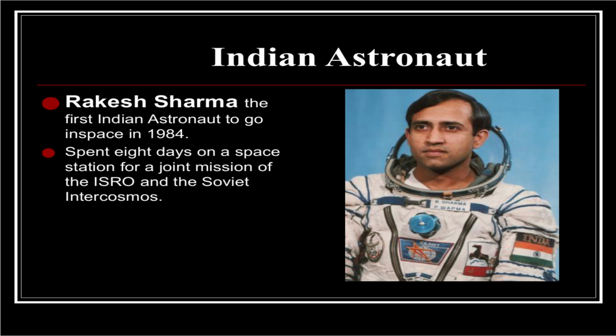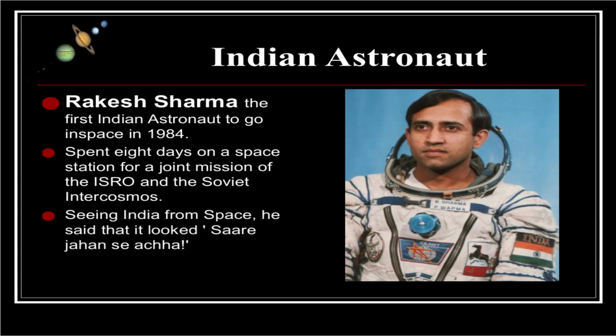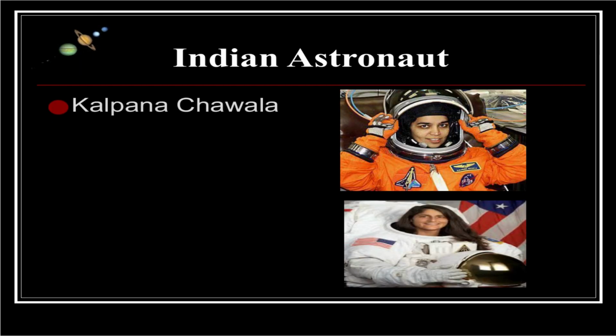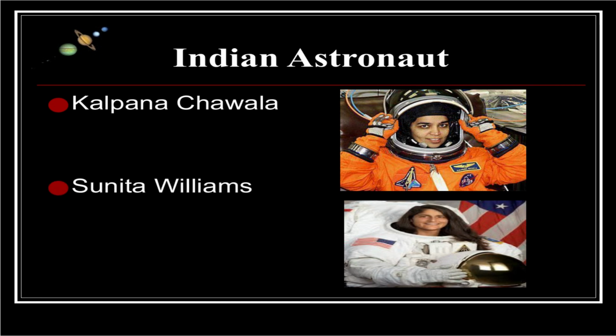Indian astronaut Rakesh Sharma. Rakesh Sharma, the first Indian astronaut to go to space in 1984, spent 8 days on a space station for a joint mission of ISRO and the Soviet Intercosmos. Seeing India from space, he said that it looked "Sare jahan se acha." Other Indian astronauts are Kalpana Chawla and Sunita Williams.